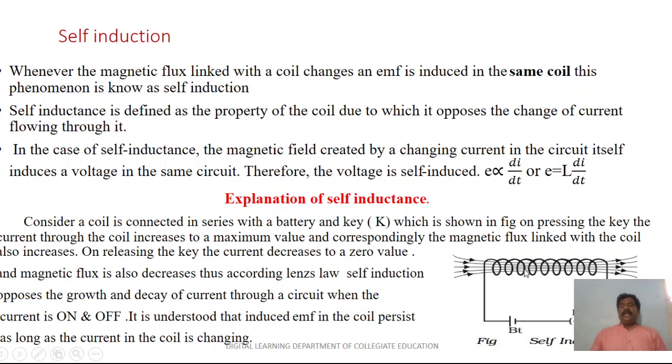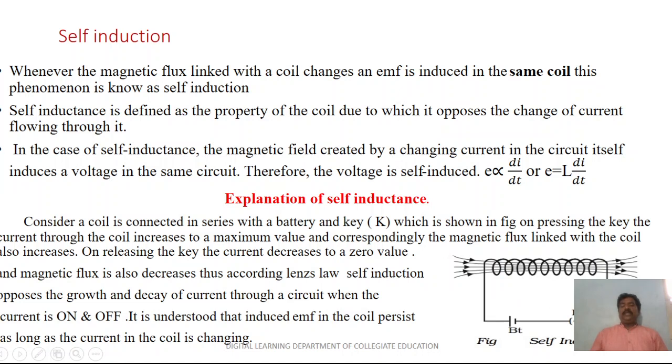On releasing the key, the current decreases to zero and the magnetic flux also decreases. Thus, according to Lenz's law, self-induction opposes the growth and decay of current through the circuit when the current is switched on and off.